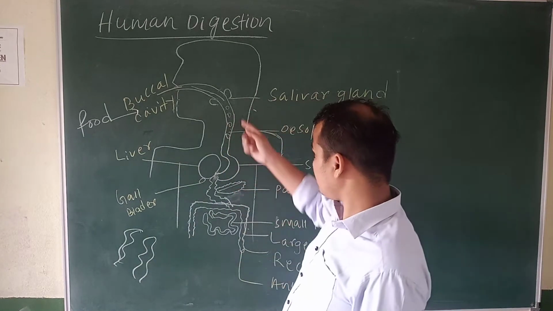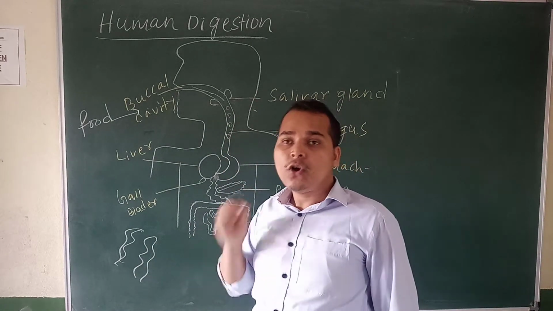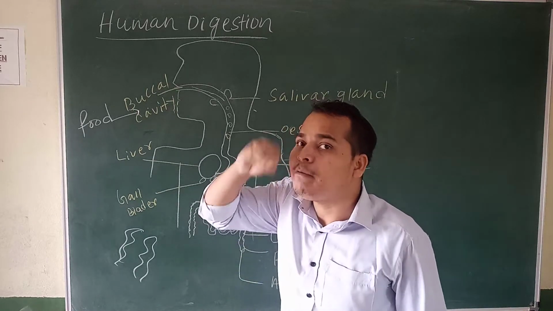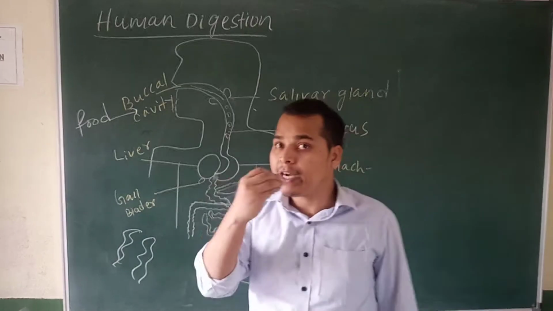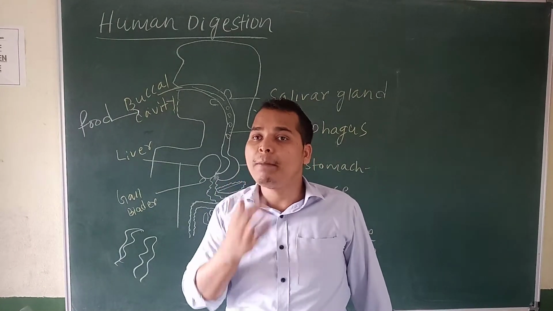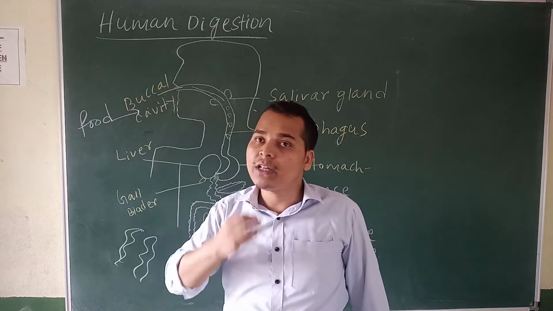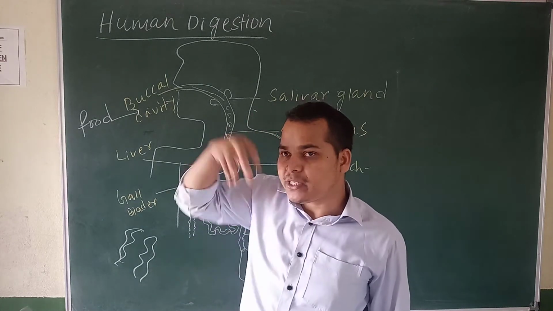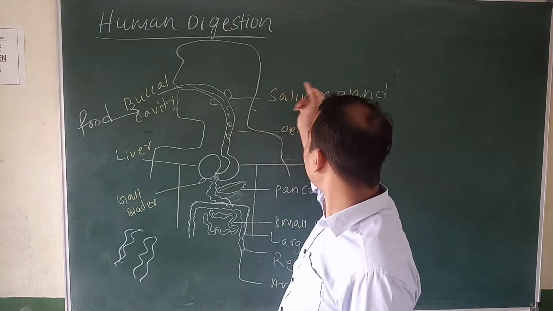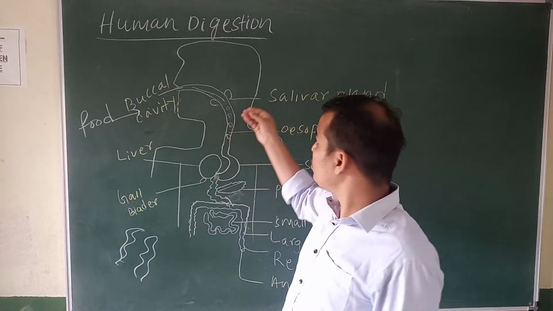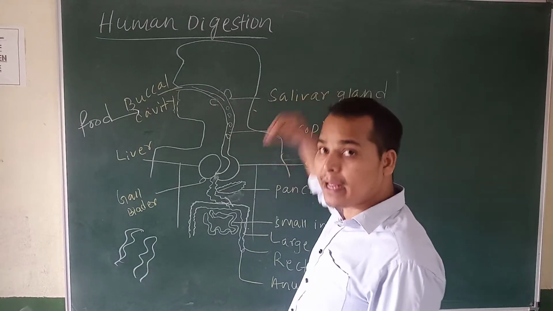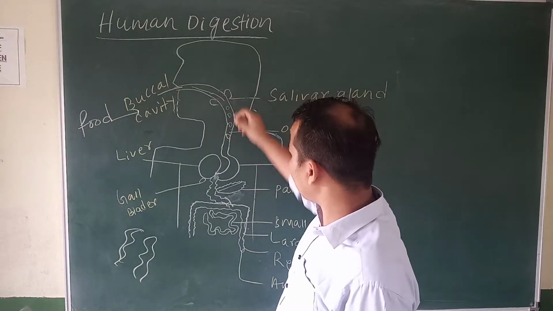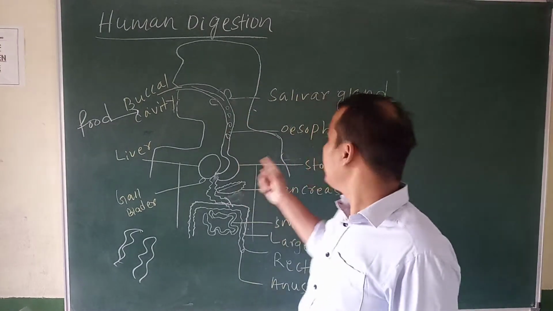Then again the tongue. The tongue mixes the food with the saliva in the mouth region. When we are taking food, the tongue is moving in your mouth and mixing the food with the saliva. The saliva secretes salivary amylase, so it will be mixed with everything, and the food comes to the esophagus.